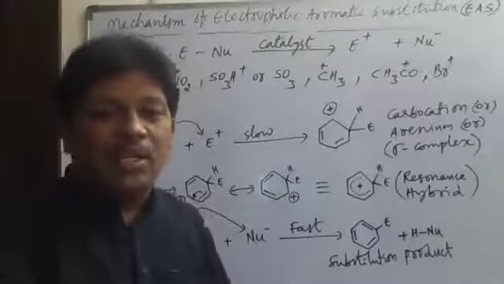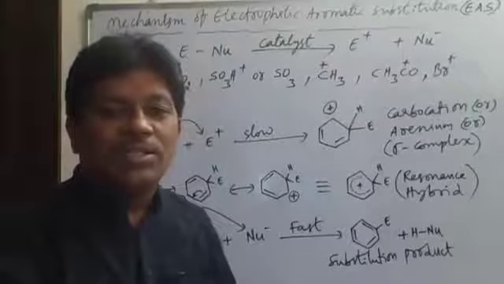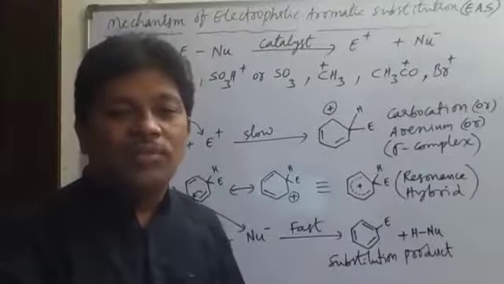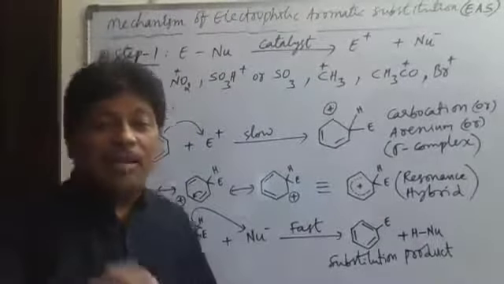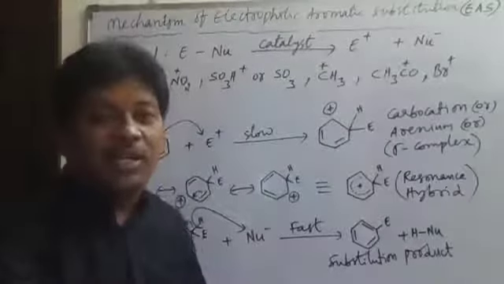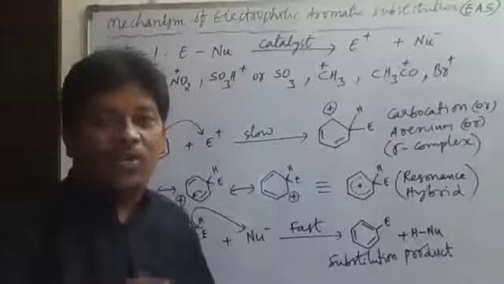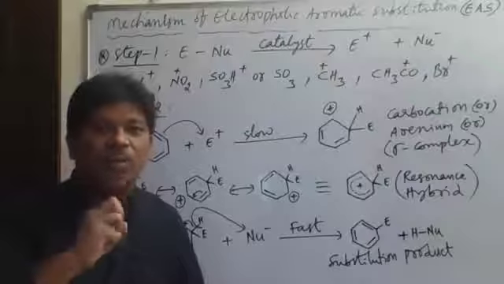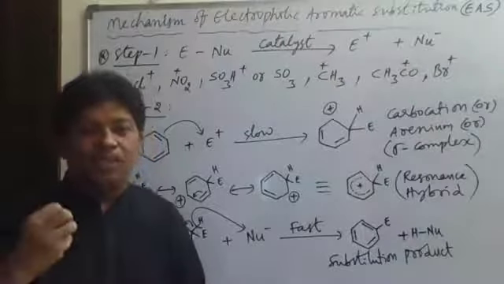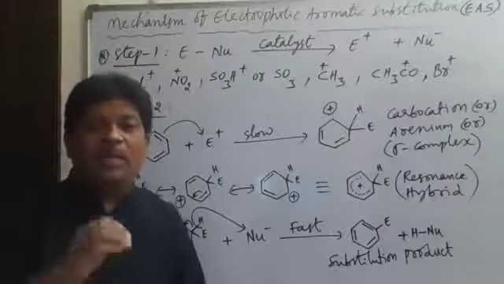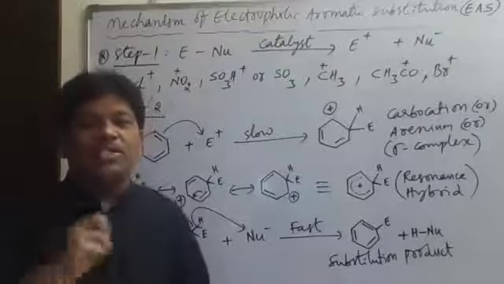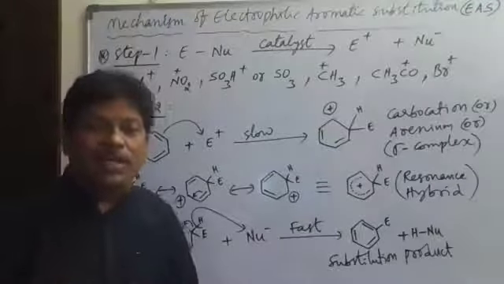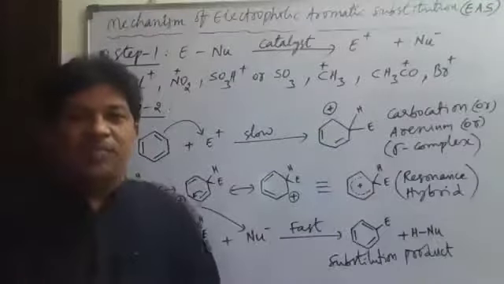Nucleophilic center means what? Nucleophilic center means electron rich center. So the electron rich nucleophilic center, benzene, will attract what? Only electrophiles. In that way, the electrophiles are attracted by benzene. So only an electrophile can be substituted in the benzene ring.